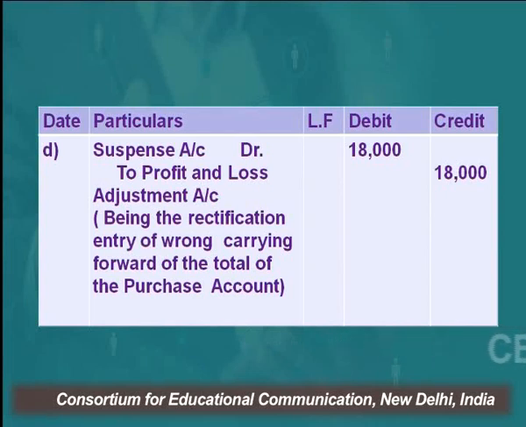Since we are doing this rectification after the preparation of final accounts, in place of purchase account we'll replace this account with the name profit and loss adjustment account, and with the difference amount. Instead of recording 36,000 we have recorded 54,000, and the difference amount is 18,000. In case of higher amount, we'll pass the reverse entry. In case of lesser amount, we'll pass the same entry.